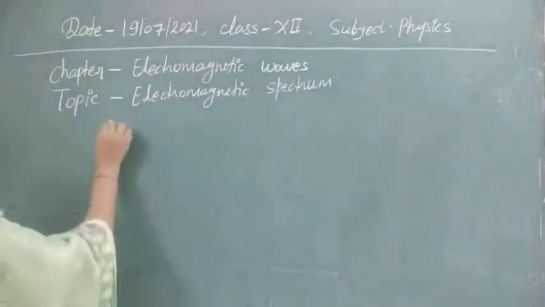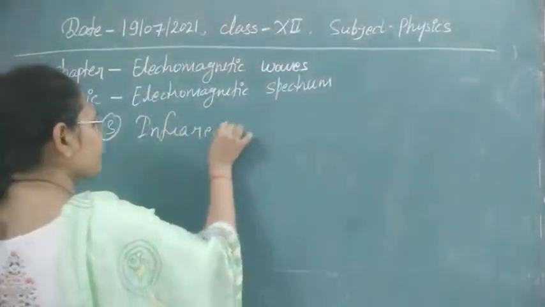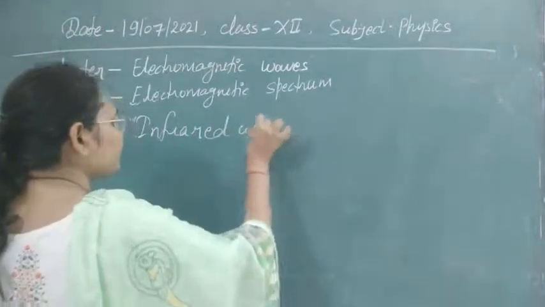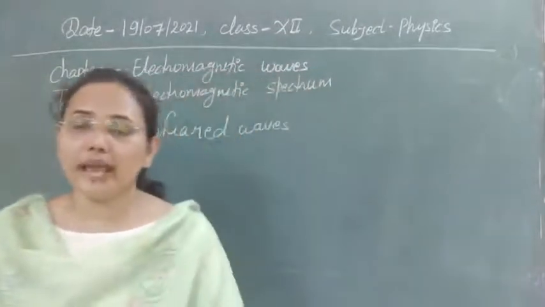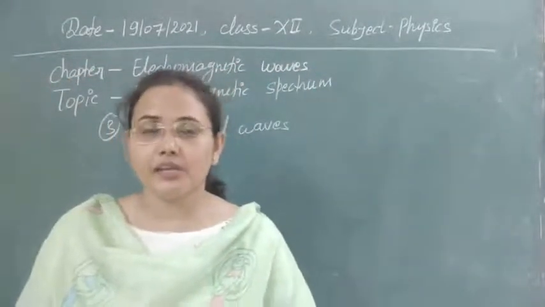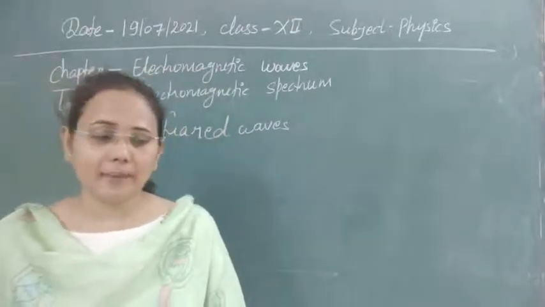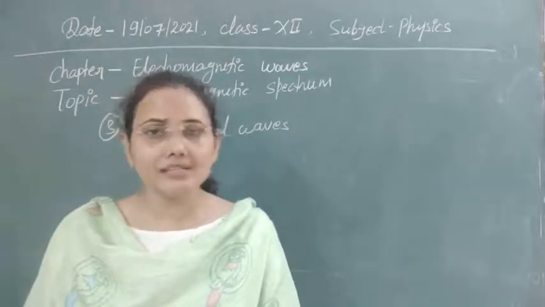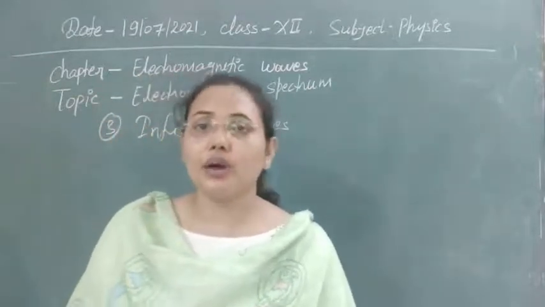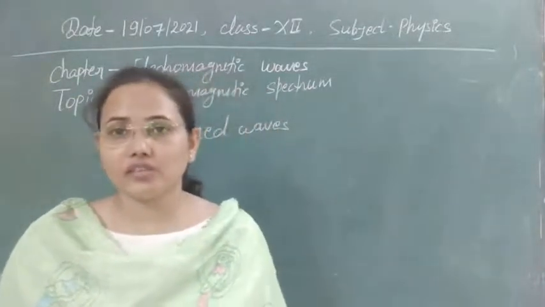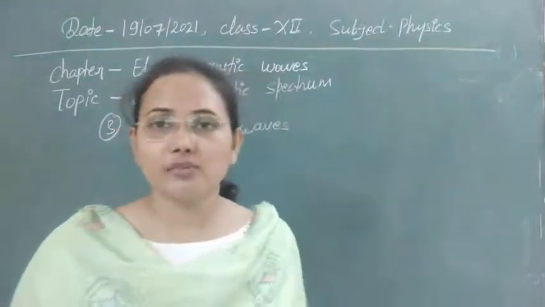So let's see now infrared waves. First of all, they are also known as thermal waves or heat waves. The reason we call them thermal waves or heat waves is that whenever they are absorbed by a surface, they produce a heating effect in that surface, due to interaction with the atomic and molecular structure. That's why they are known as heat waves or thermal waves.